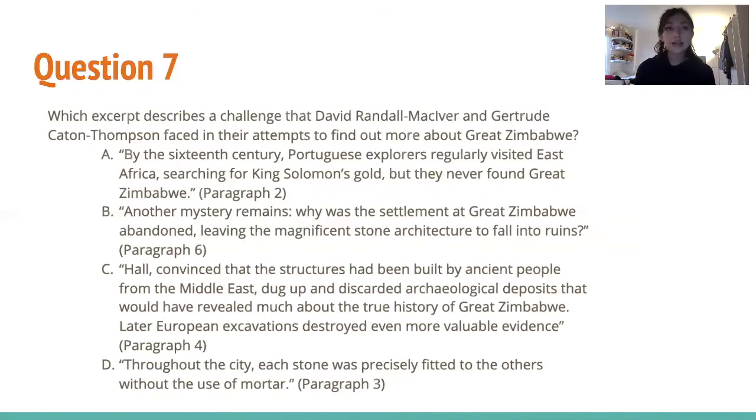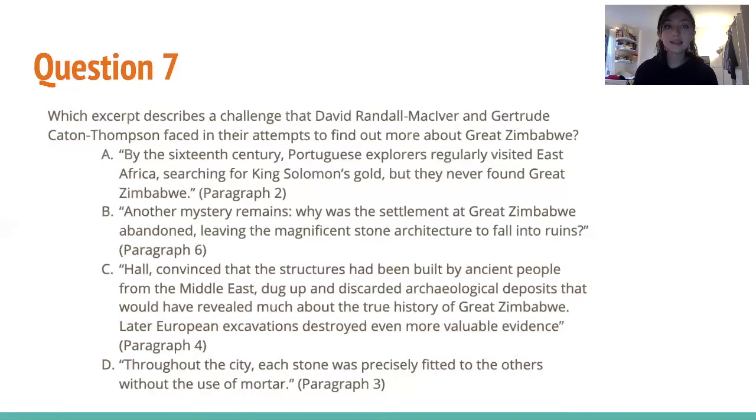Question 7: which excerpt describes a challenge that David Randall McIver and Gertrude Caton Thompson faced in their attempts to find out more about Great Zimbabwe? So when I read this question, I want to know exactly what it's asking. So I just circle "a challenge," and then we know exactly where to look, because we already looked for those two names. And we're trying to find what stopped them from finding Great Zimbabwe easily.